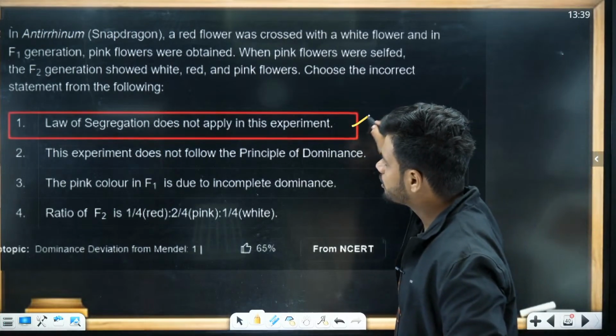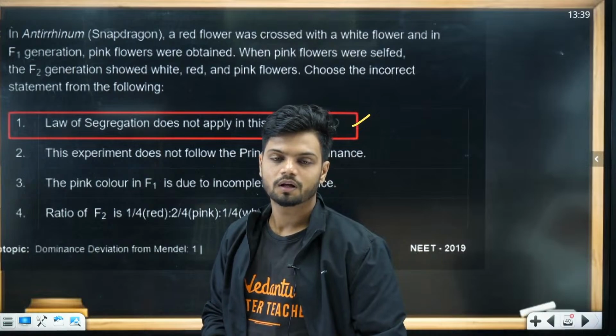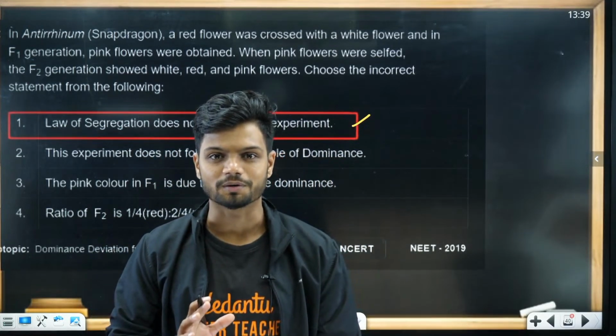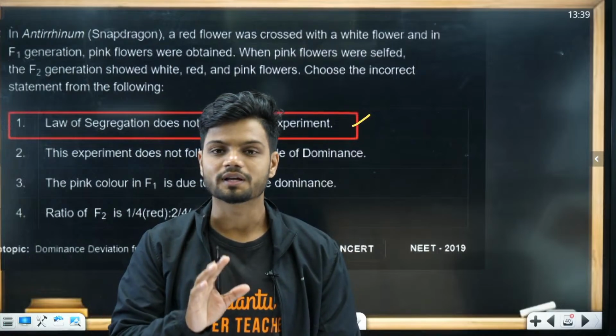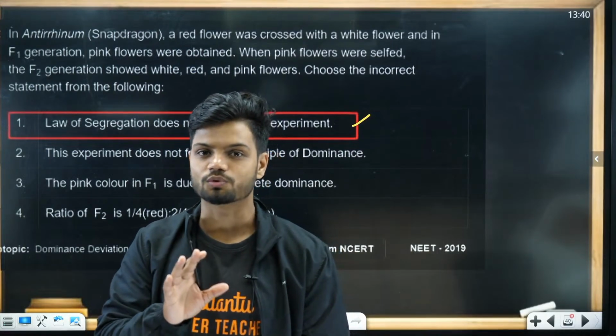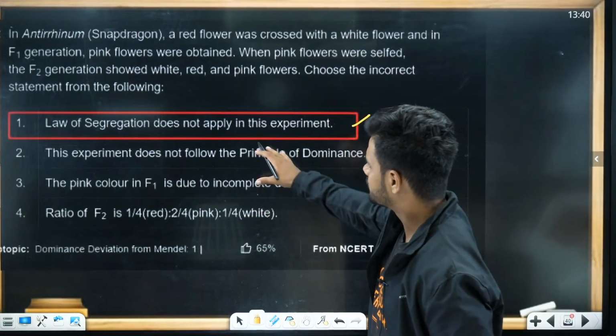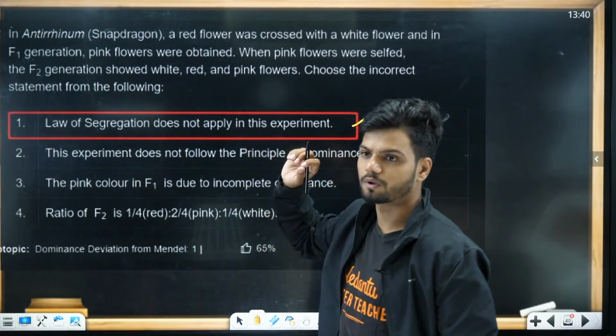Because remember, your law of segregation is universal. There are no exceptions here. Understand that. The law of segregation is universal. There are no exceptions to this. So everything else is correct, all three are correct apart from the first one.